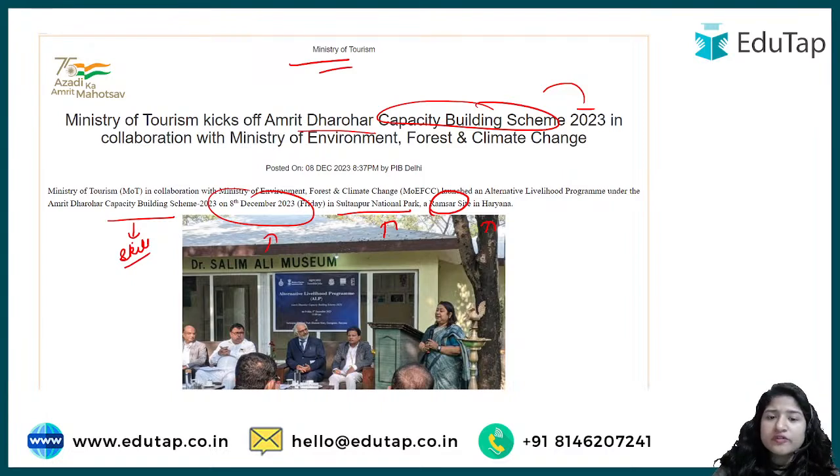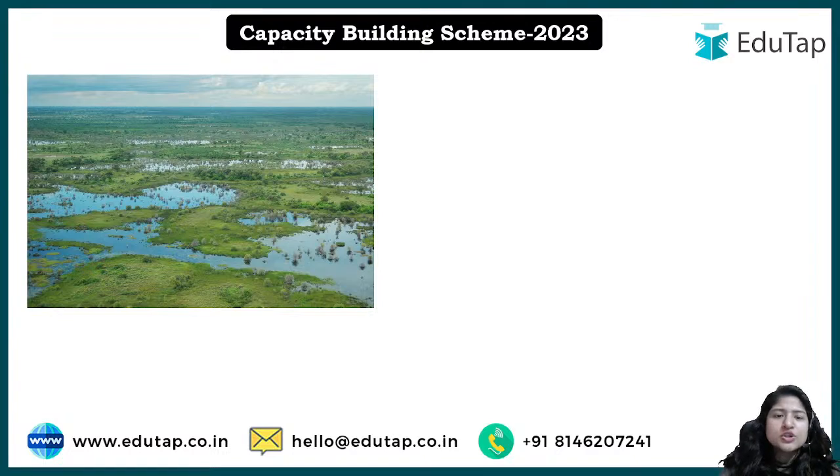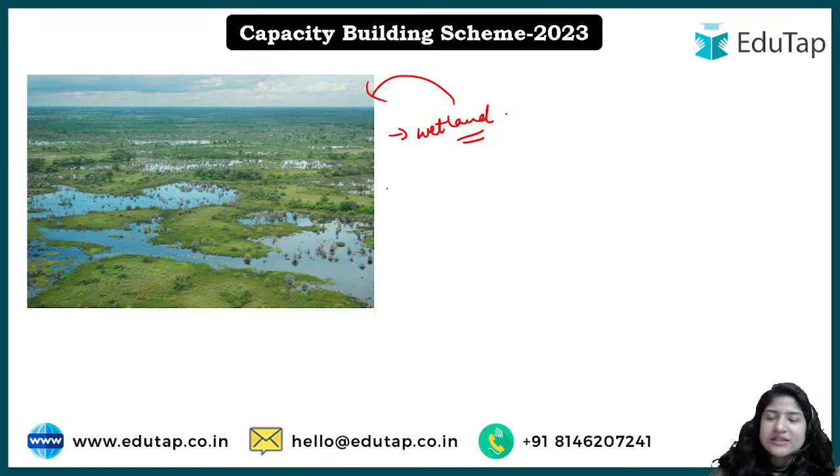Now what sort of skills will be given to them, and what are these Ramsar sites? First let's understand, because throughout the scheme the focus is on the Ramsar sites or the wetlands. So you should have a clear idea of what a wetland is. If you look at this term, wetland, simply there is a land which is always wet, or wet for most of the time of the year. As you can see in the picture, you can imagine such areas.